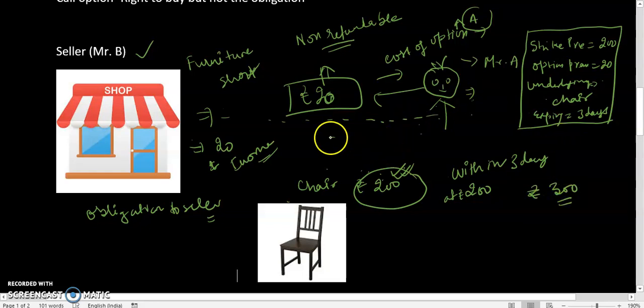He will come back to Mr. B to exercise his right to buy this chair at rupees 200. And why has Mr. B agreed to give this right to Mr. A? Because Mr. B has taken rupees 20 to give this right. This type of contract is the call option contract.